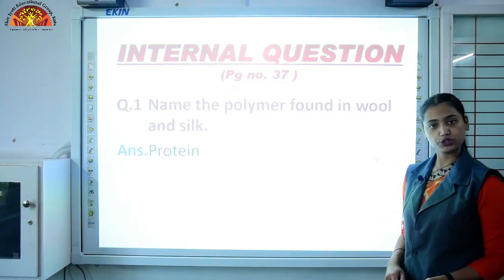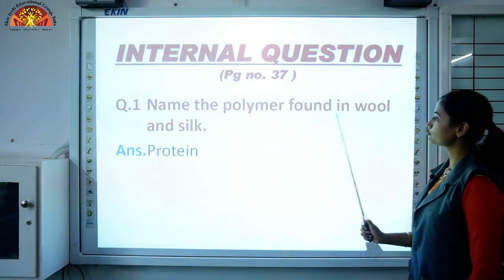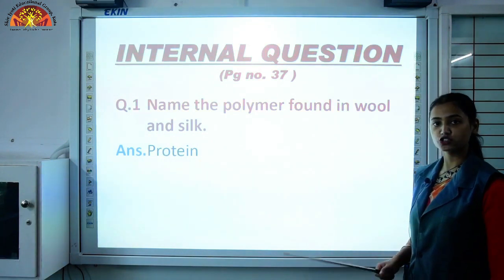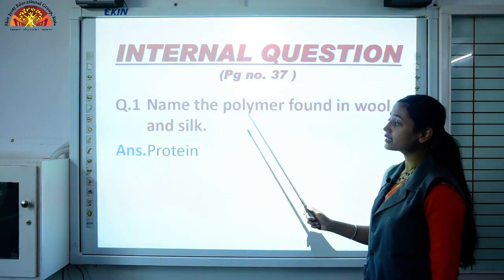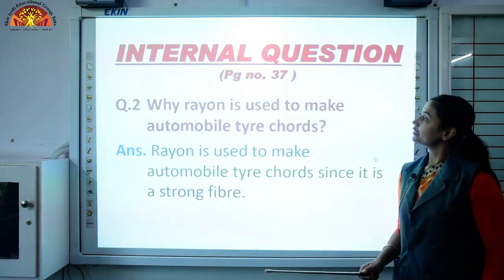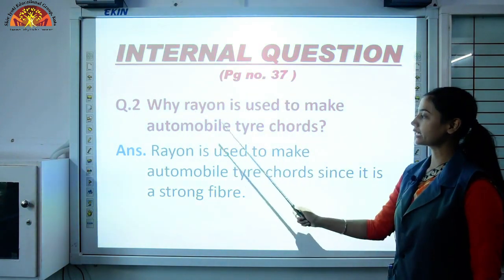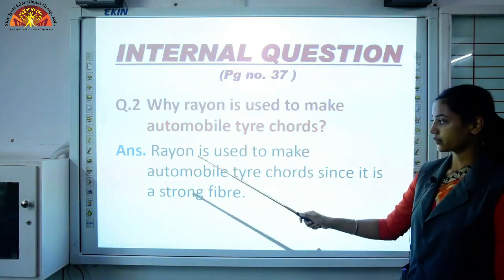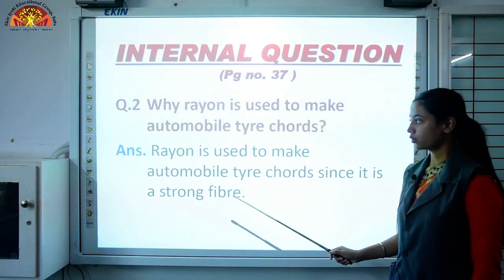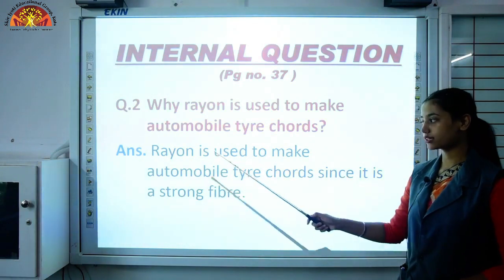Now the internal question which you have to write in your book on page 37. Name the polymer found in wool and silk. Wool and silk both are natural fibers obtained from animals, sheep and silkworm. So the polymer is protein. Another question on the same page 37. Why is rayon used to make automobile tire cords? Rayon is used to make automobile tire cords since it is a strong fiber. We want strong fiber while making tire cords, so rayon is strong.